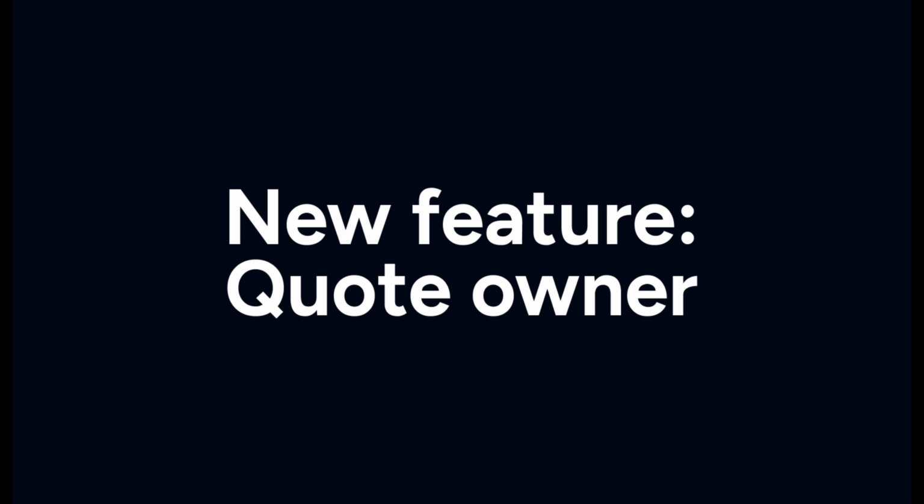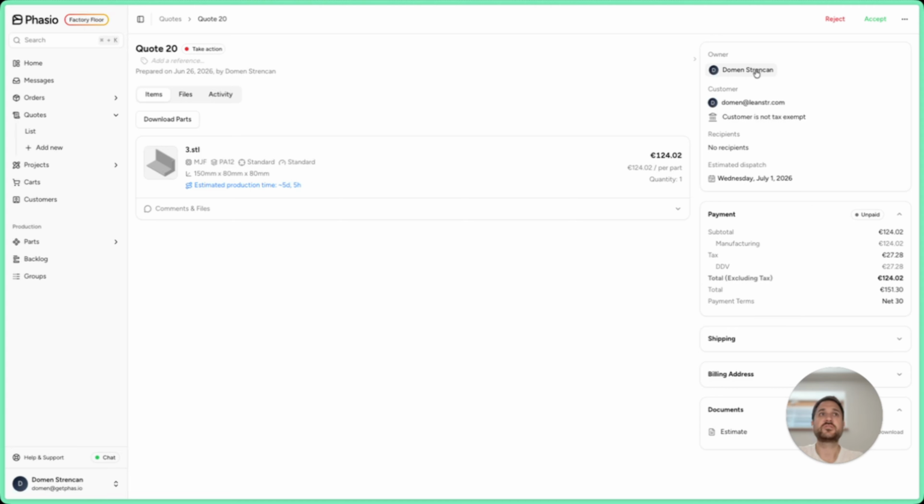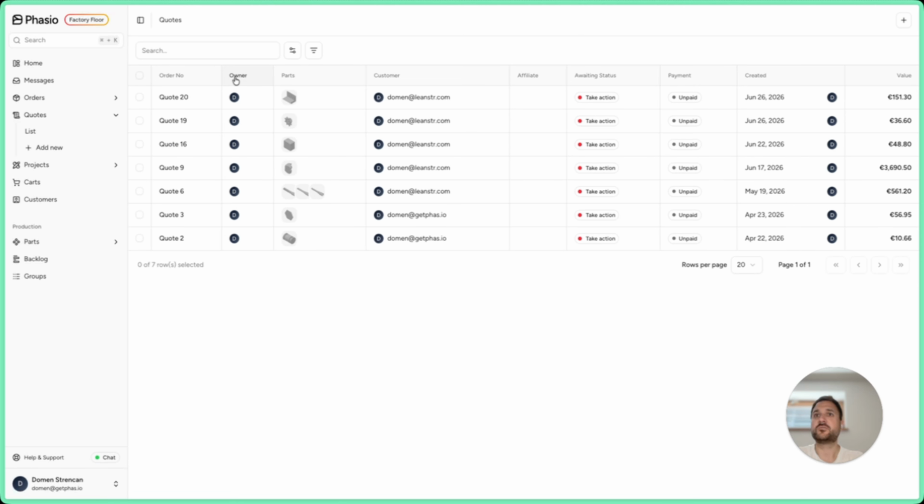One new thing that we added as well is quotes can now have owners. So you have multiple members, you can decide who is the owner of this quote. And inside the table, you can see we have a column here, owner, and you can also search. You say, okay, I want to know the owner is, and then you can type the person, and you will see the quotes only for that user on your team.